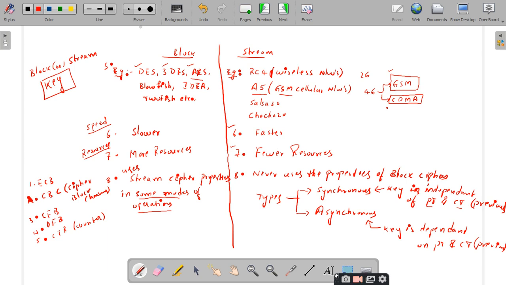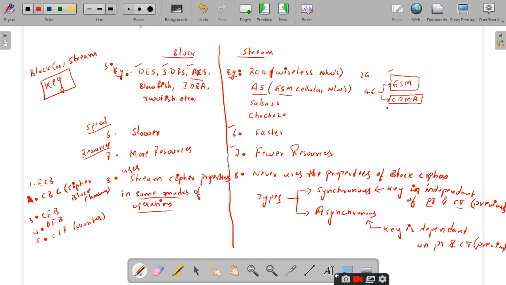There is no concept like that. The strength always depends on the number of bits you are using for the key. Stronger keys, stronger encryption. That's it. Nothing more than that. Right? Yes, sir.